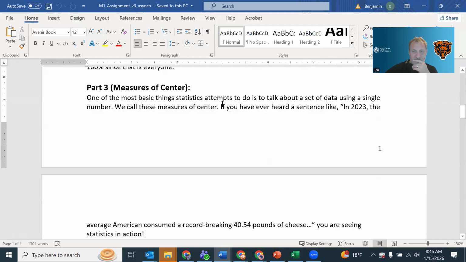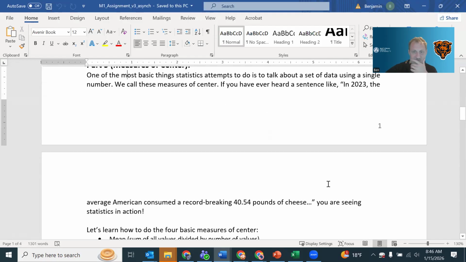And I give an example here, I think this is accurate. I don't know if I remember this or not, but you hear things on the radio. Well, I listen to NPR, and they'd say things like, the average American ate 40.5 pounds of cheese, a lot of cheese. That's statistics in action, because what they did is they figured out, well, we'll get into that later, about how they came up with that number.